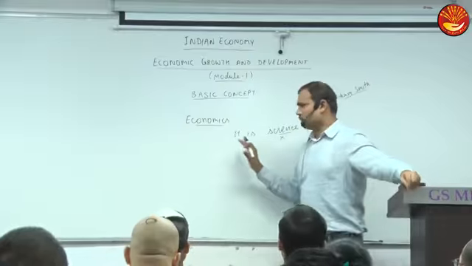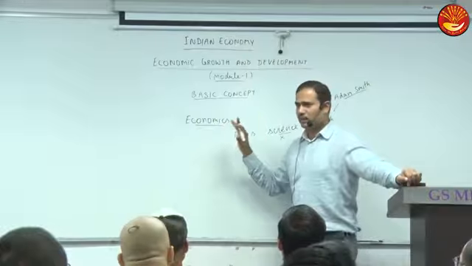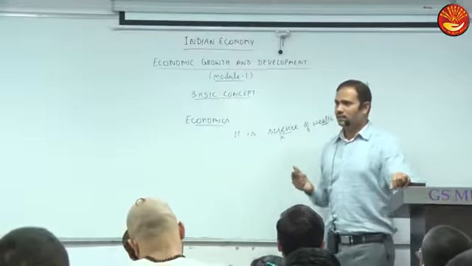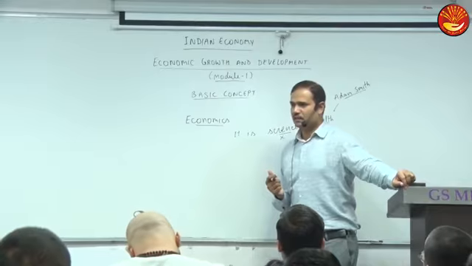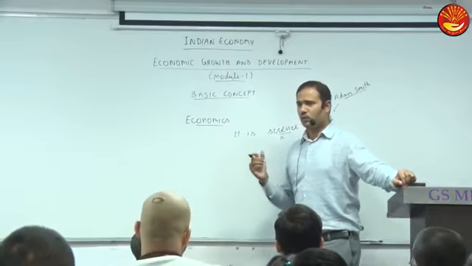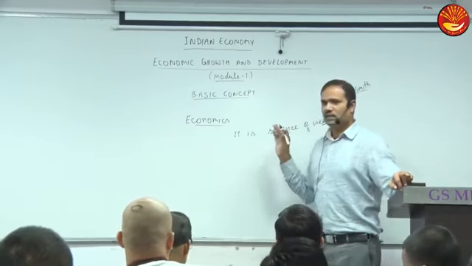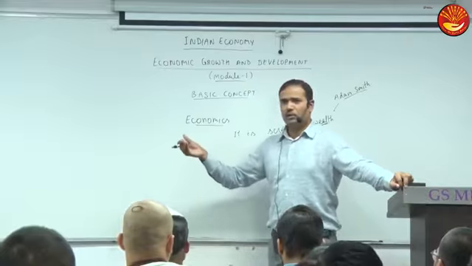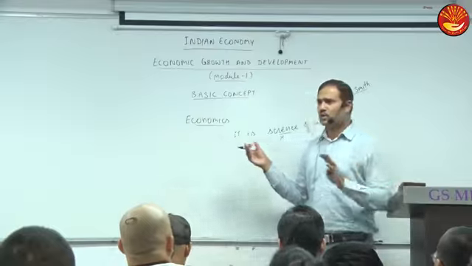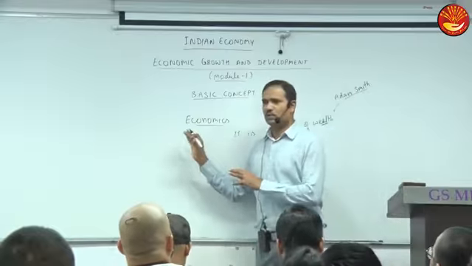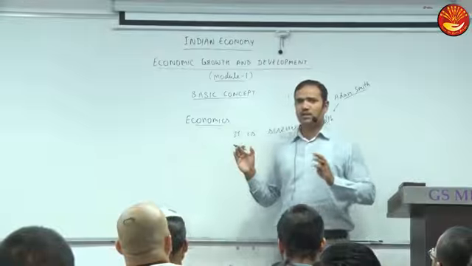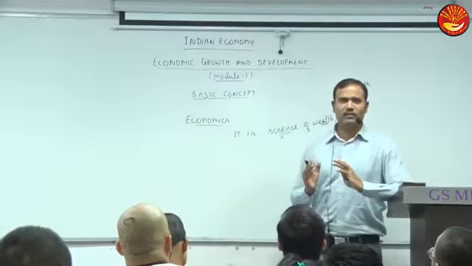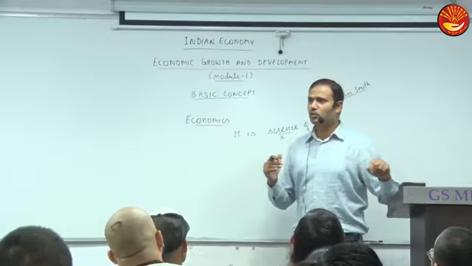What is the core concern of economics? Mainly production and distribution of goods and services. Now, what would you define as the core concern of economics? Allocation of resources. To produce anything, do we need some resources? Resources like land, labor, machinery, factory, raw materials, natural resources. And resources are more or less limited. Are they limited in absolute terms or relative terms? Relative. In relation to which thing are resources scarce?